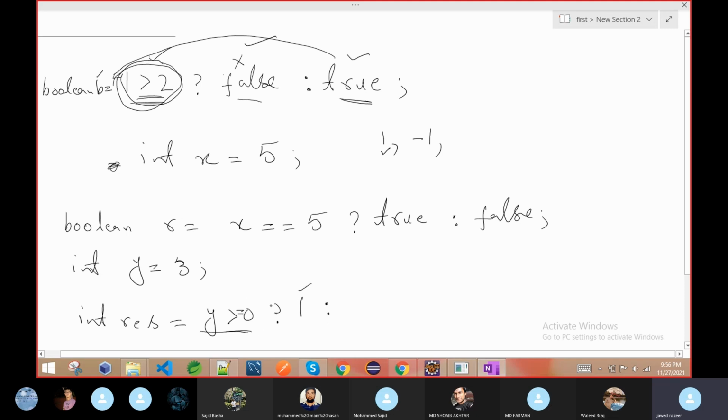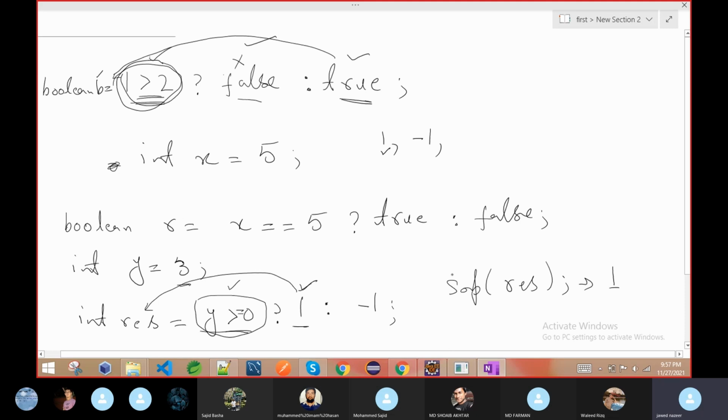Now suppose this condition is failed, so we have any value of y which is not greater than or equal to 0. Then I will write -1. On the basis of this condition, as the value of y equal to 3, this condition is true, so this part will execute. This value will be assigned to this variable. Then we will print this value, which is result, so we will get the result 1.